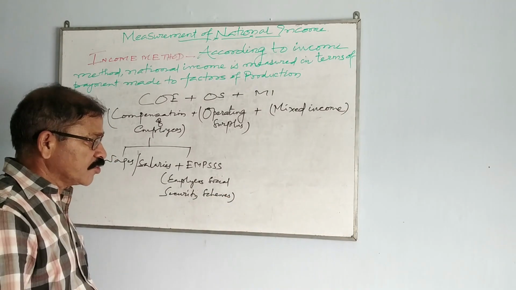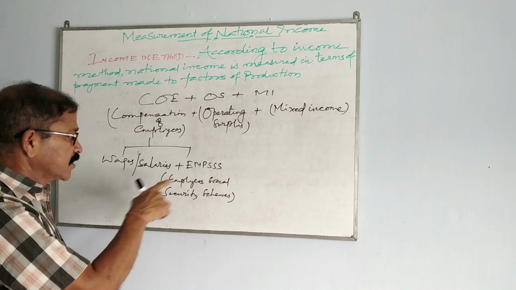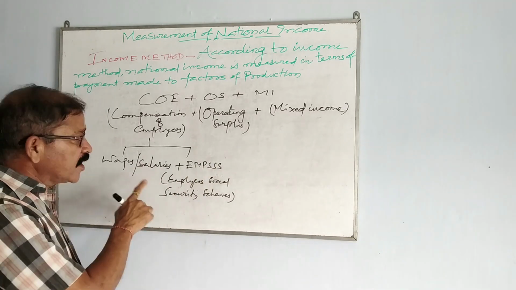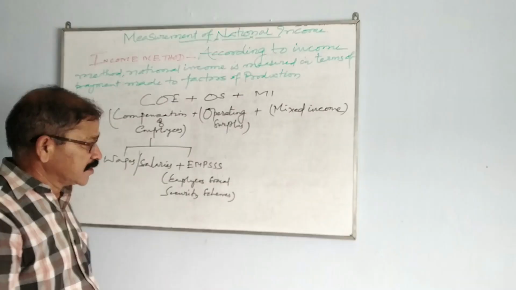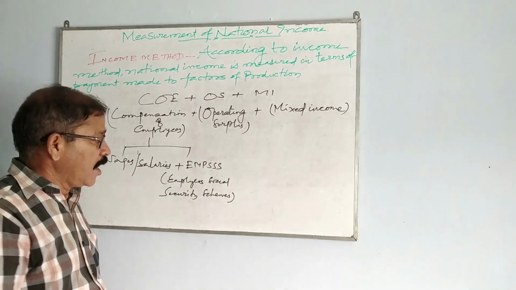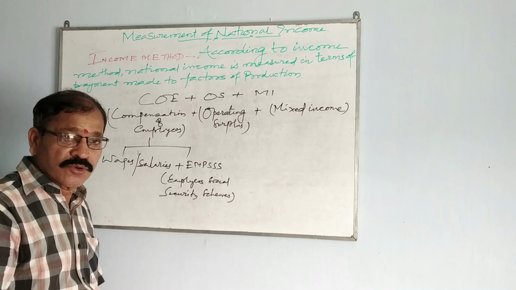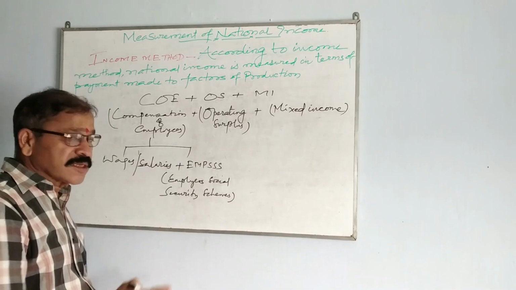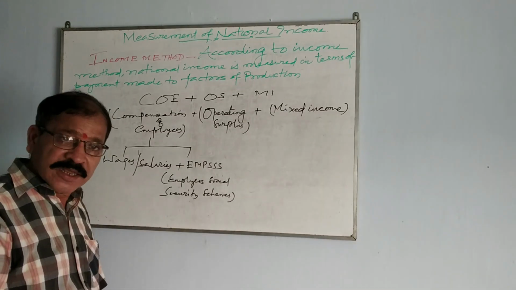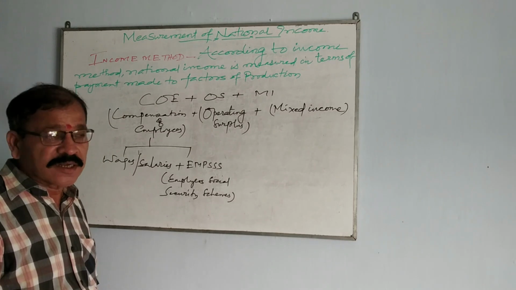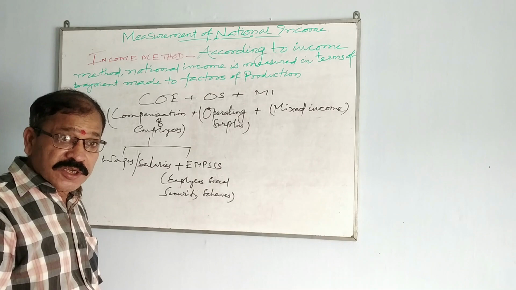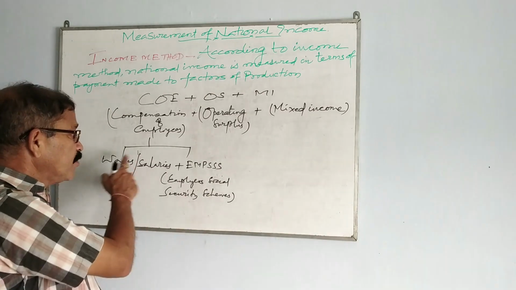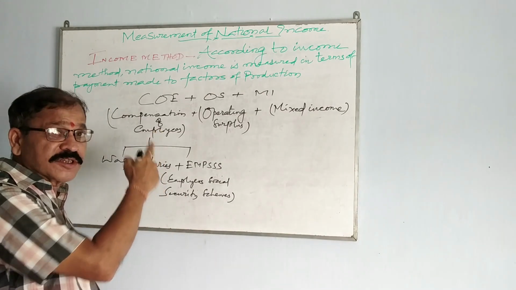So wages and salaries you get as compensation of employees, and EMPSSS. Wages and salaries you get in cash also, and in kind also. By in kind I mean accommodation, free education, free medical services, which all come under wages and salary or compensation of employees.